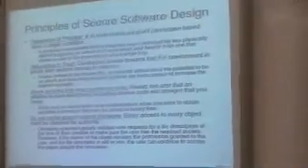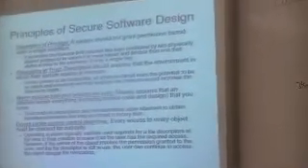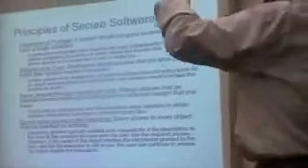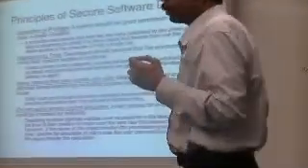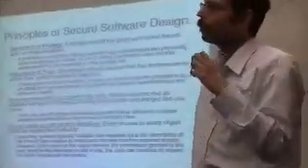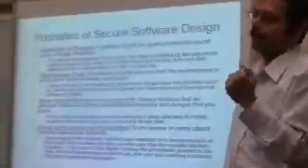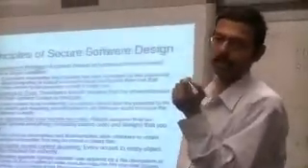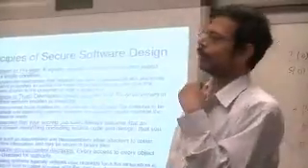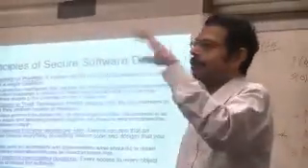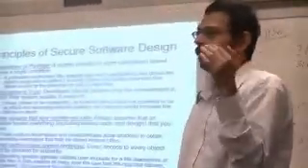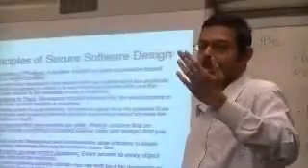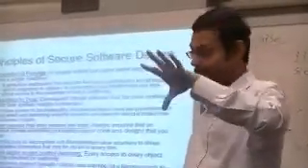Reluctance to trust. Reluctance to trust means, for example, sometimes when you write your code for an application, you spend most of the time testing the user inputs, like you did the equivalence class partitioning and all those things, right? So you tested whether the user enters a negative number or a positive number or a fraction or whatever, right? Because you think a user may try to cheat and enter wrong information.